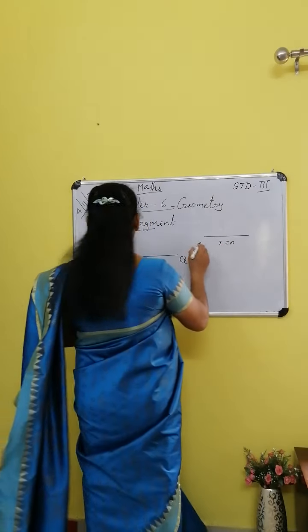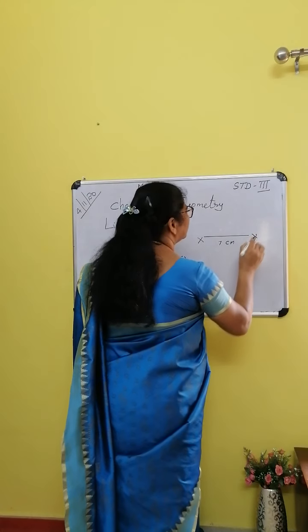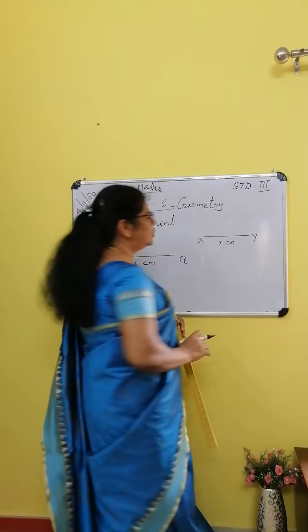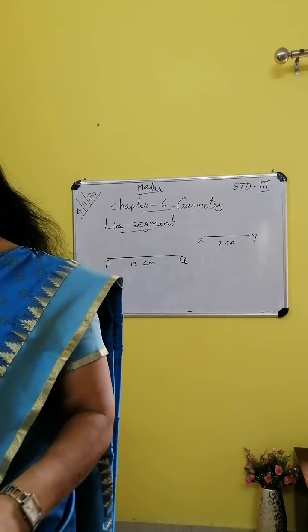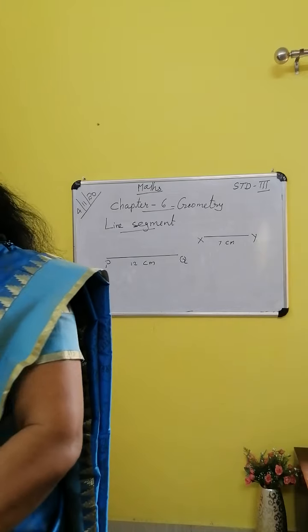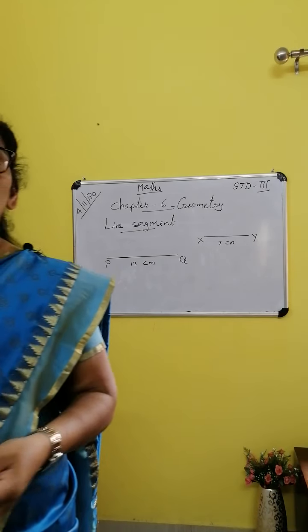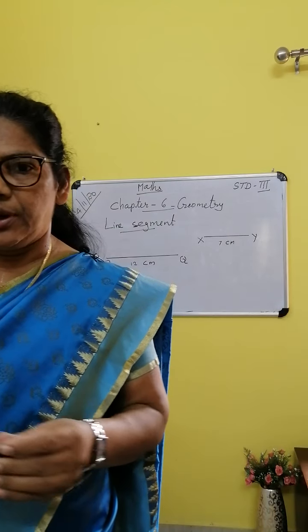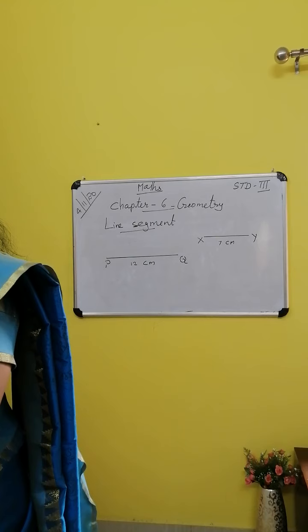Okay, we can name it XY. XY, 7 centimeter. It has definite length. A line segment has definite length. Don't forget, it has definite length.